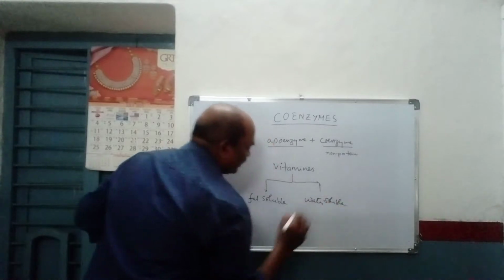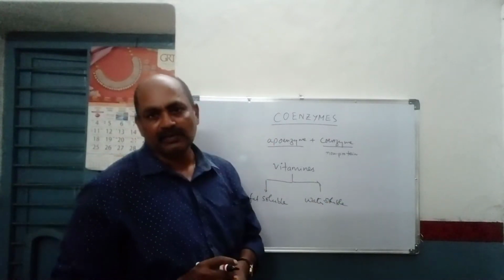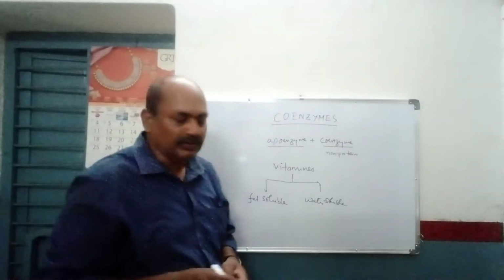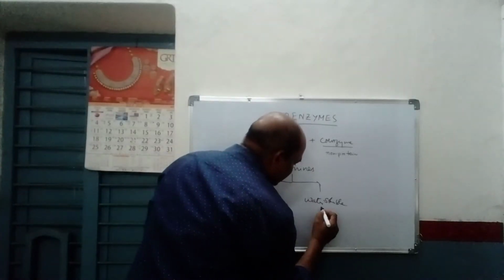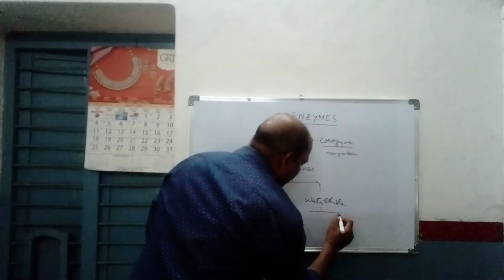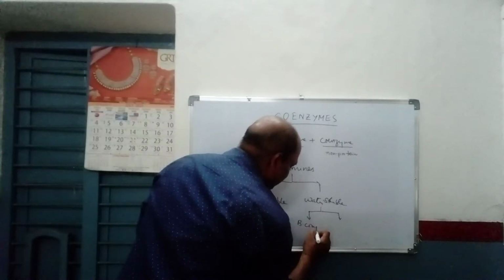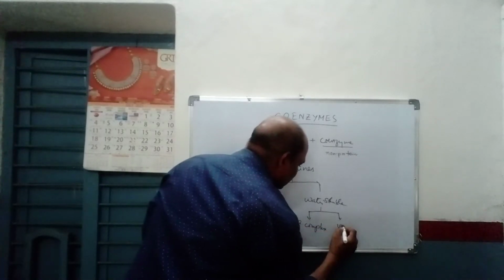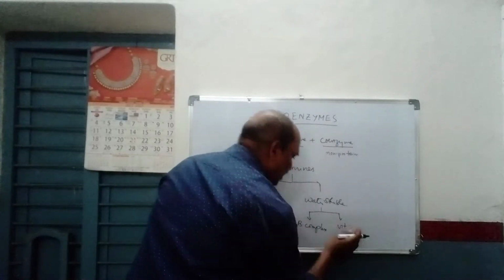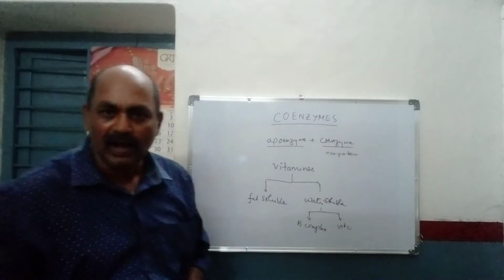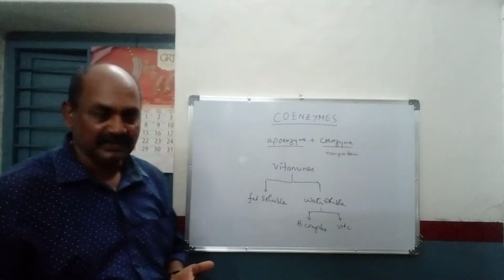Water soluble vitamins are further subdivided into two groups: B complex vitamins and vitamin C. Under non-B complex vitamins we have vitamin C or ascorbic acid.